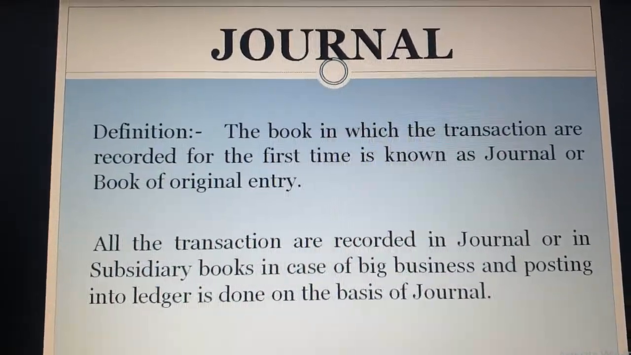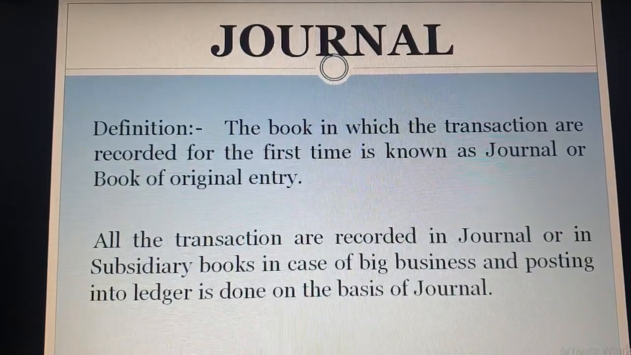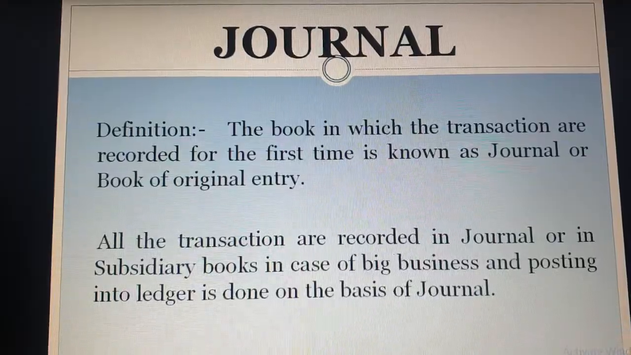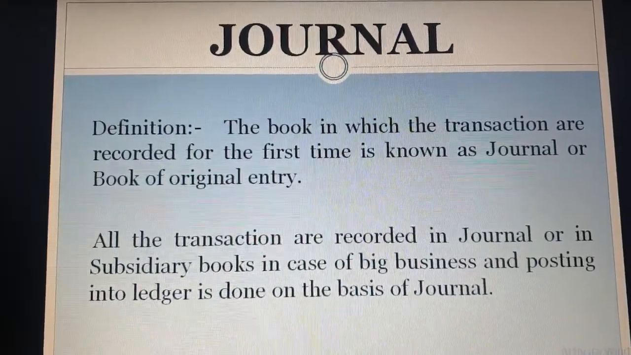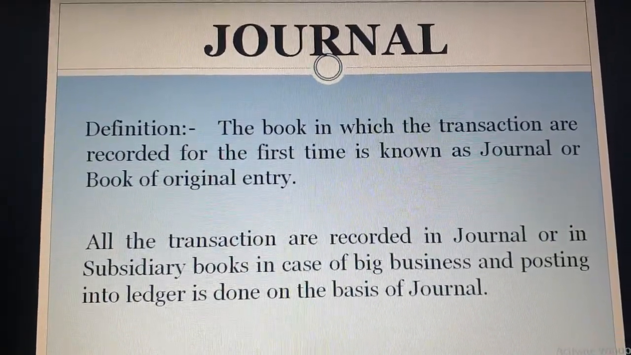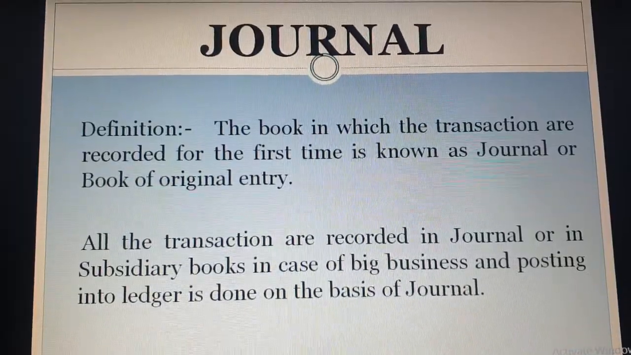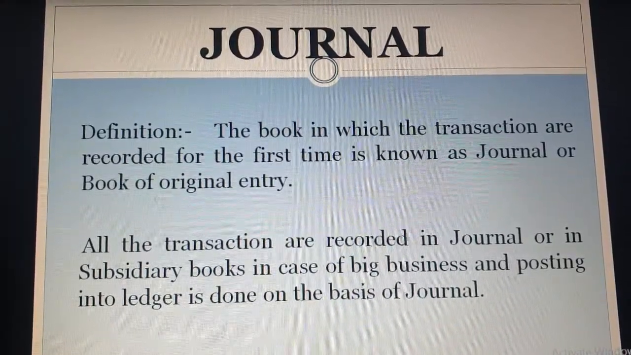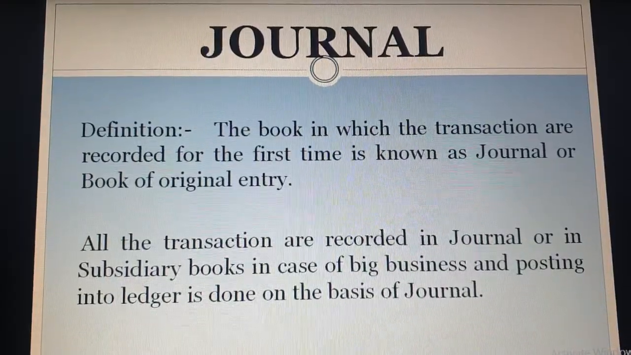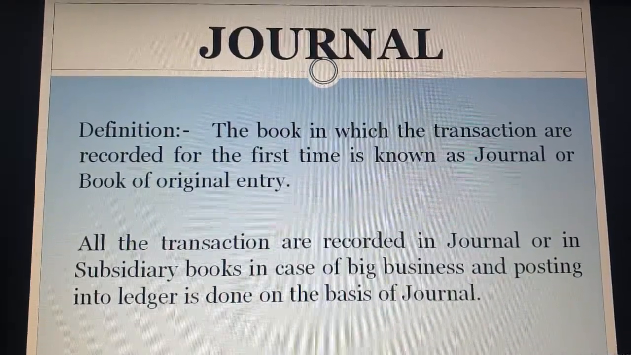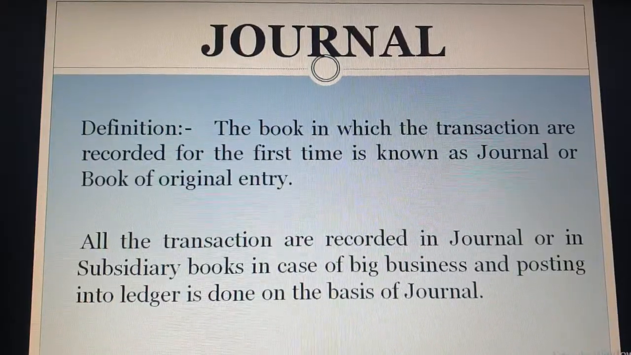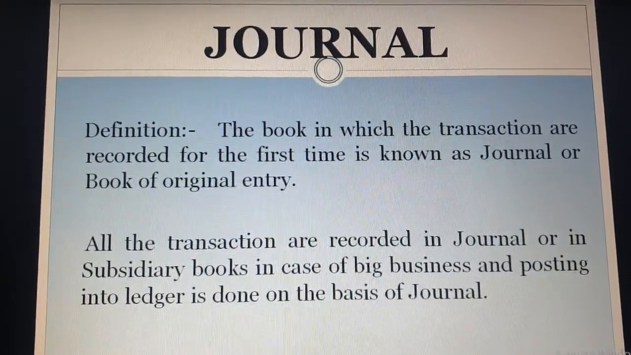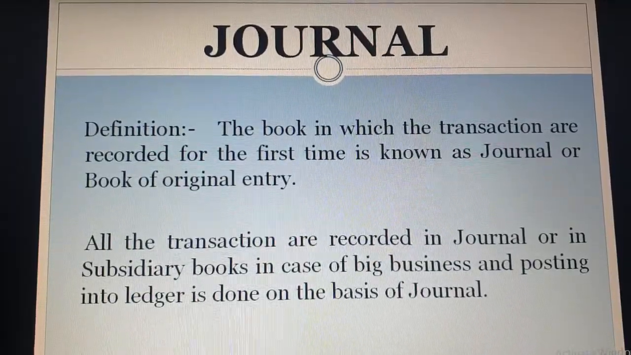Now if you are running a business on a small scale, then all transactions are recorded in journal. But in case of big business, generally the firm records the transactions in subsidiary books. And after that, on the basis of journal and subsidiary books, we have to make the posting into ledger accounts. So in a nutshell we can say first of all transactions are recorded in the books of original entry, that is called journal.